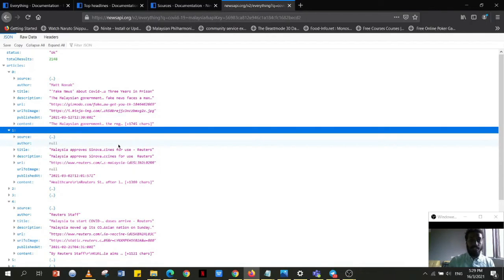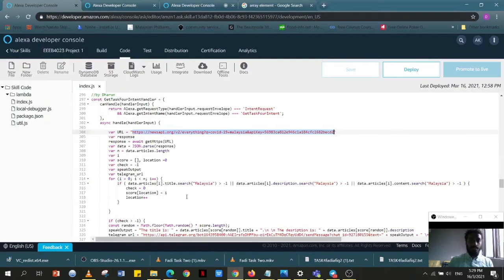If this article has the term Malaysia in it, the number of that article will be added into the array at address 1. This process will continue 20 times, since the URL has only 20 articles. And that is the for loop.